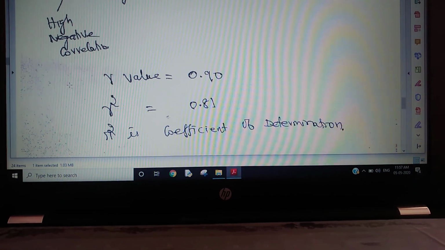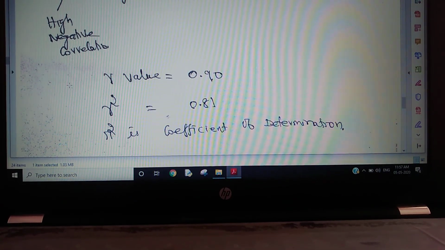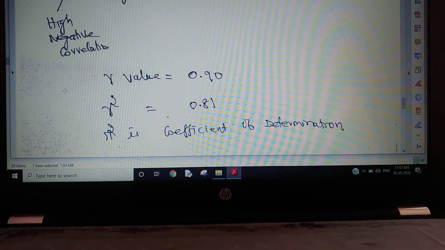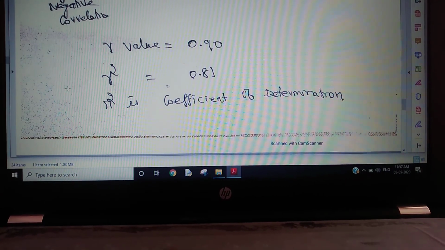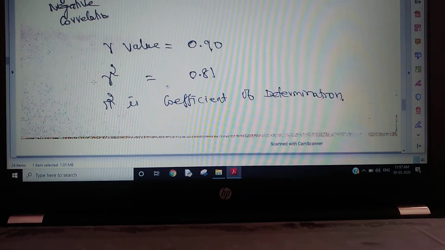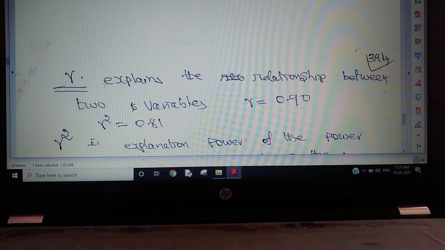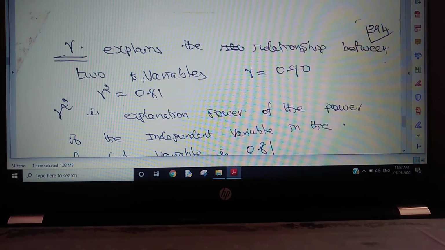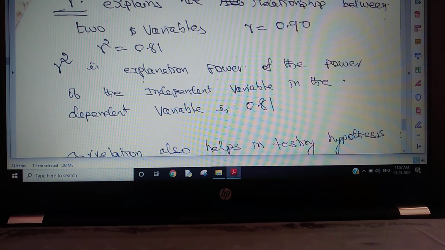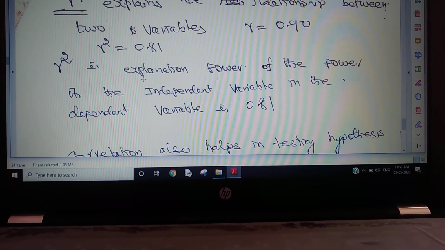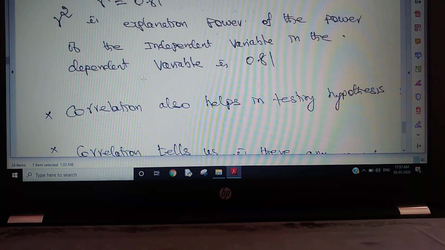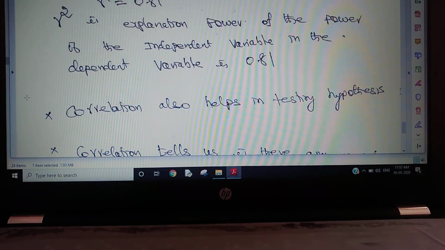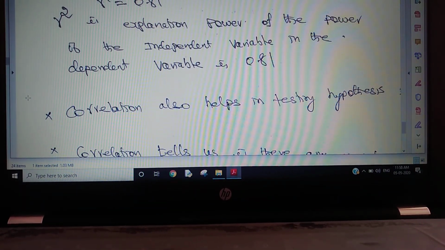So R explains the association, the relationship. R squared explains to what extent both have strength on each other. That's called the coefficient of determination. R explains the relationship between two variables. R squared is the explanatory power of the independent variable on the dependent variable. That is, 0.81, meaning 81% of the dependent variable is influenced by the independent variable.